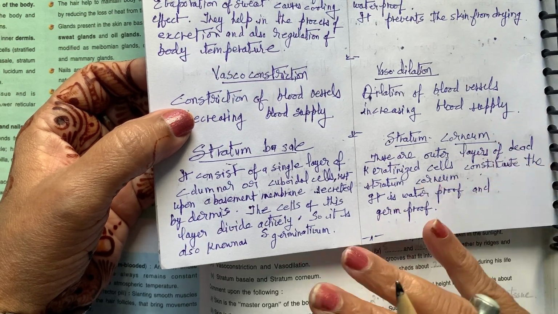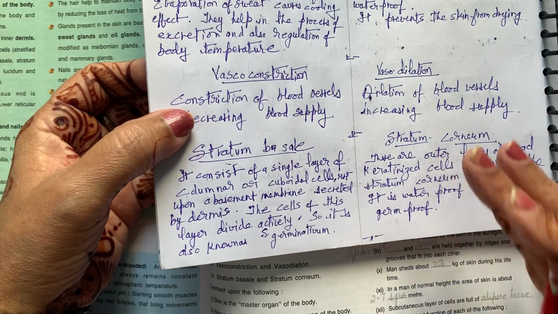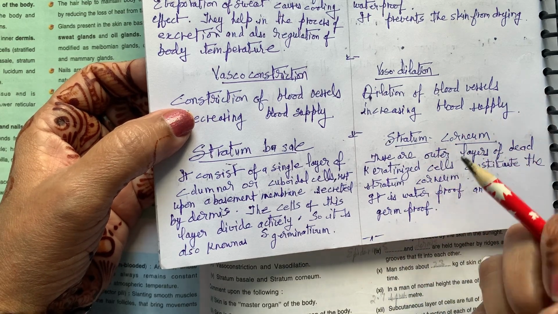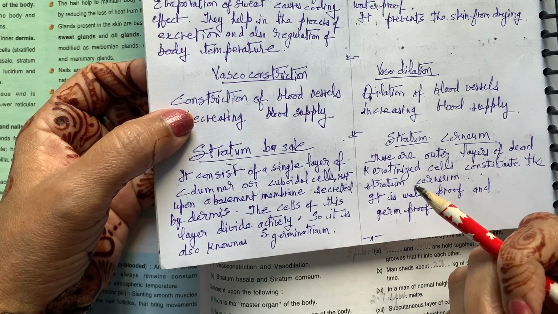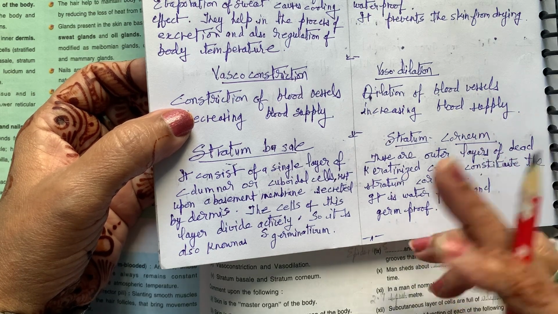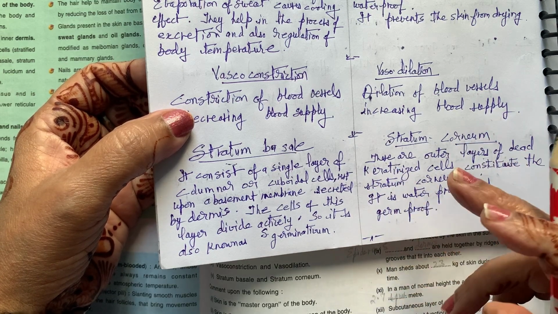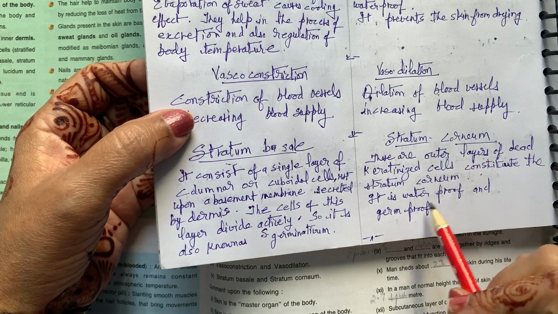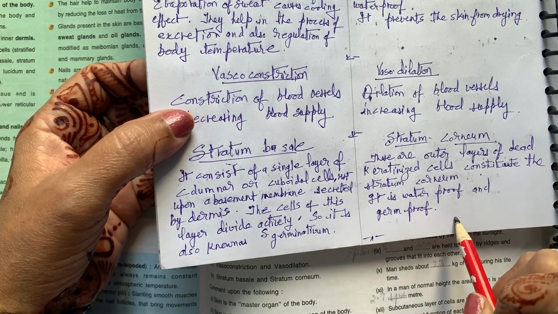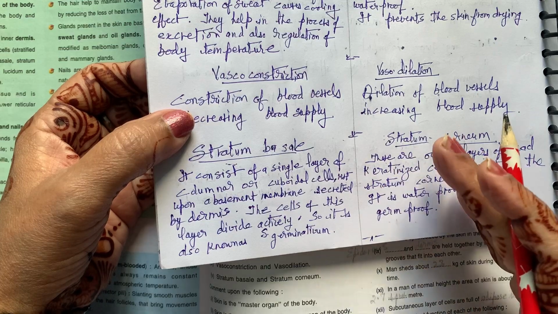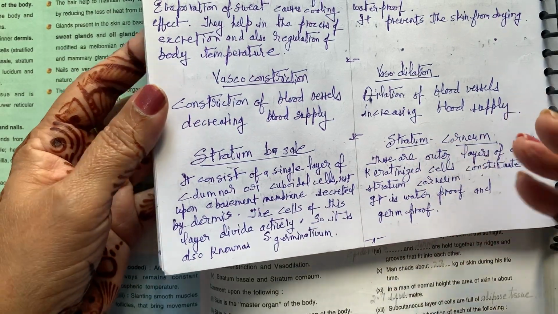Through this, water is not able to enter inside your body, because if your body starts absorbing water, your weight will go on increasing, and that will affect all the physiological activities of the body. So it is waterproof and germ-proof. Germs are also stopped, as it is a barrier for the protection of the body.